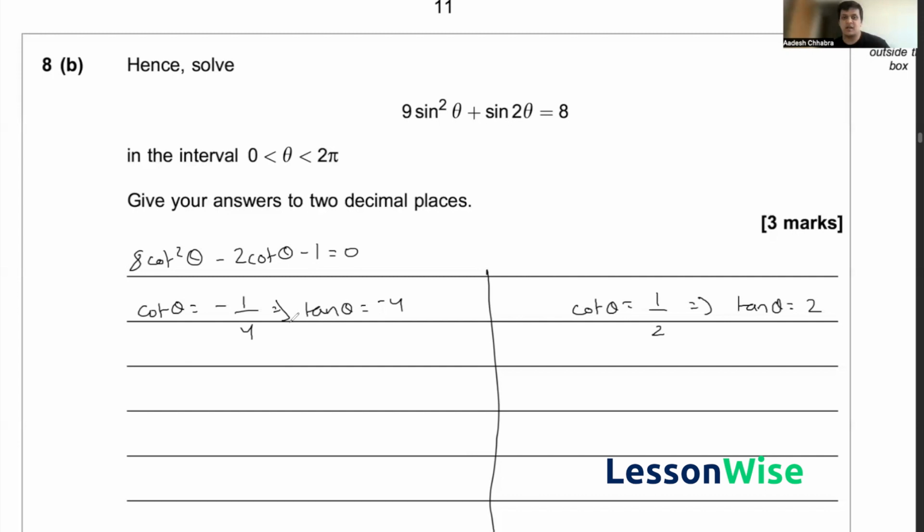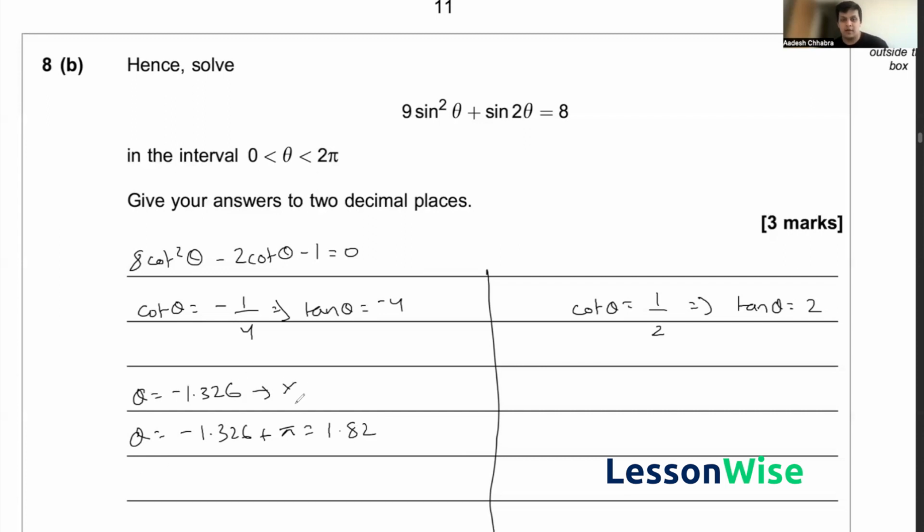So for this left-hand side, where tan theta is equal to minus 4, if I was to take the tan inverse of minus 4, I get the answer of theta being equal to minus 1.326. Now, of course, this does not fall within our interval of 0 and 2 pi. So I can go ahead and add the period of tan, which is pi. So if I add pi here, theta would also be equal to minus 1.326 plus pi. This would yield me the answer of 1.82.